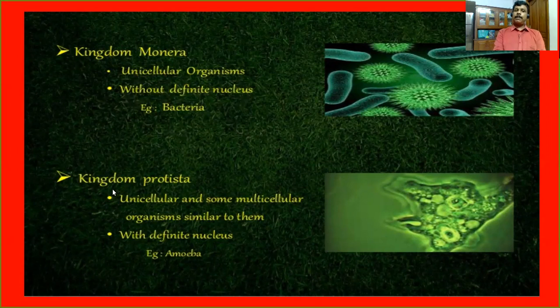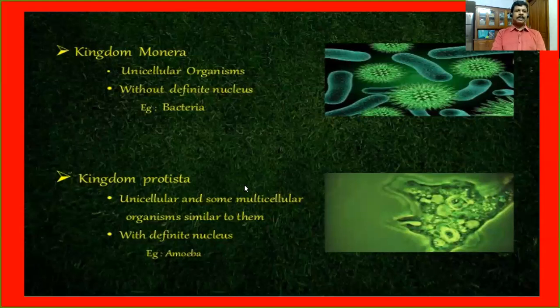Second one is called Kingdom Protista. These are unicellular and some multicellular organisms similar to them. Basically, most of the organisms are unicellular and eukaryotic. The most important characteristic feature of organisms under Kingdom Protista is that they are unicellular eukaryotes. Eukaryote means they have a well-developed nucleus, a definite nucleus. One of the most important examples is amoeba. Amoeba, paramecium, euglena, etc. come under this group.